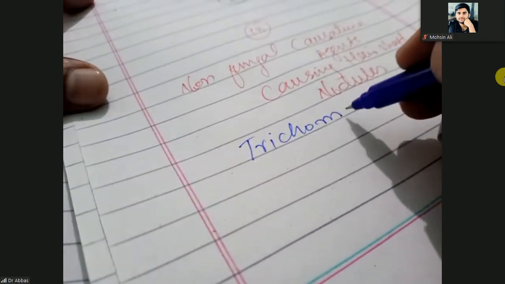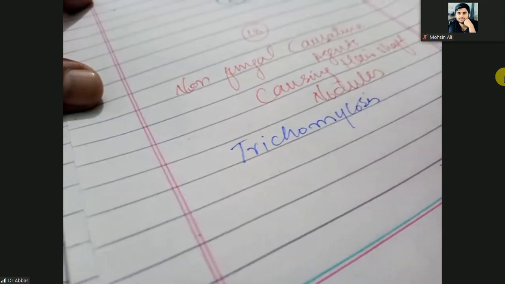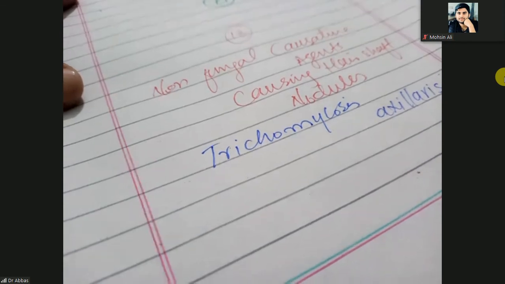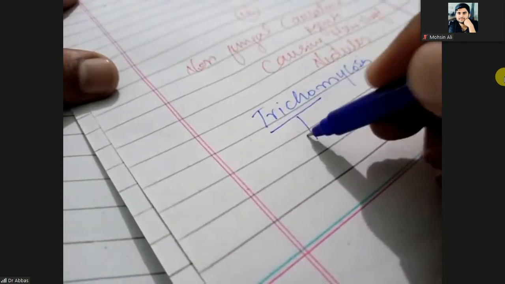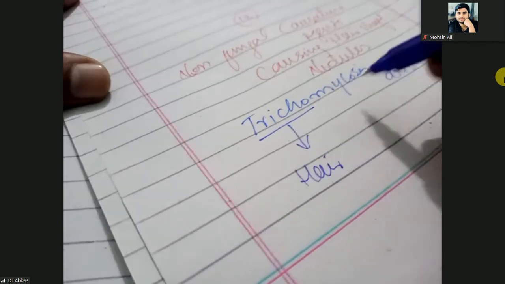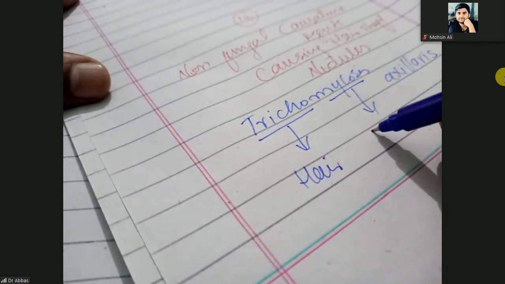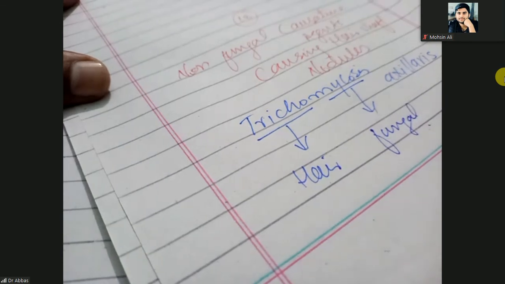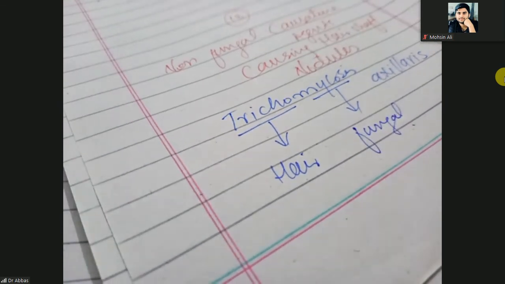Tricho means hair, mycosis means fungal. Okay, it is a misnomer.